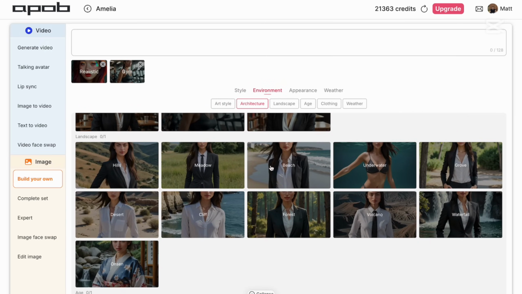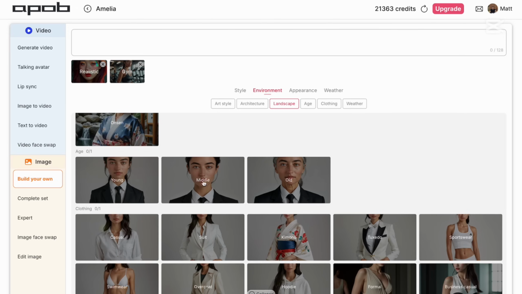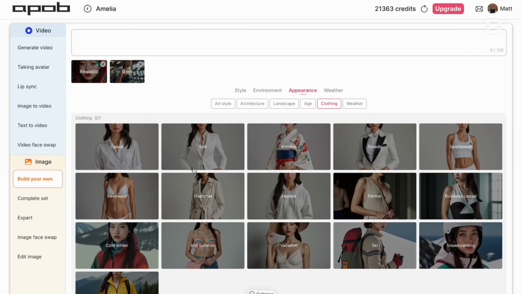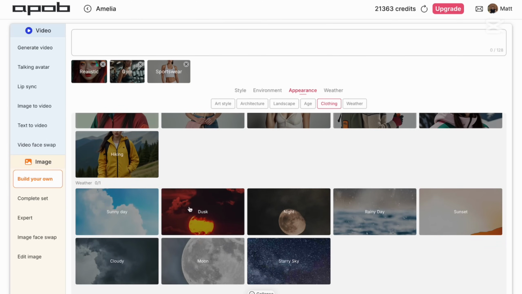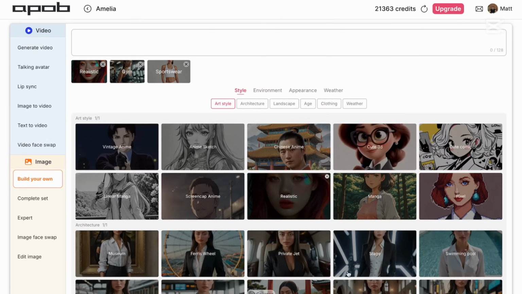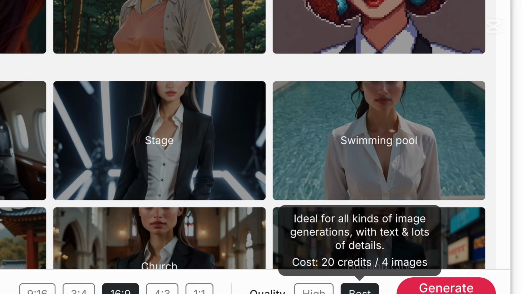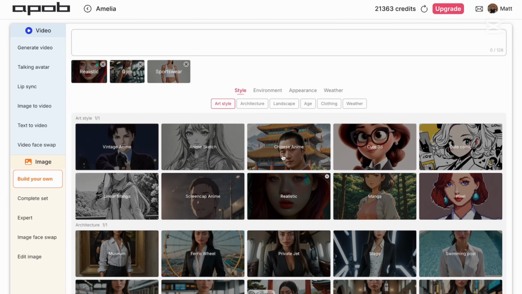And now the first is landscape. So in this case, we don't really need a landscape because we already have gym. And then age, if you want, you can also make your influencer look a little bit older. Then, of course, we have clothing. So we have casual, suit, kimono, hoodie, overcoat, swimwear, vacation, hot summer, or in this case, sportswear. And then also the weather. The weather is not that important. Then you also can pick your aspect ratio. So 9:16, of course, is for TikTok. 16:9 is for YouTube. And this is usually how I create my content. Quality, we can generate high quality or best. I usually just pick best.